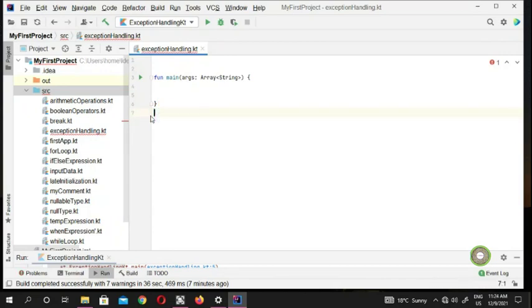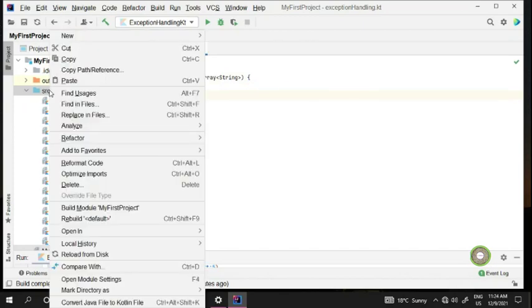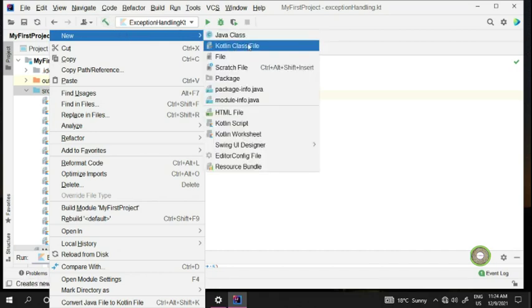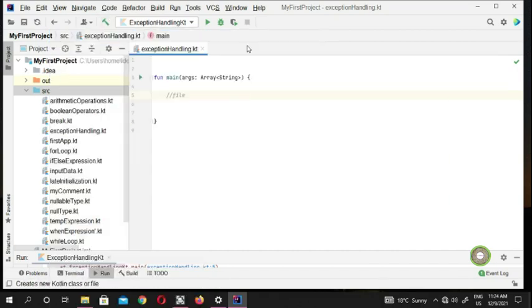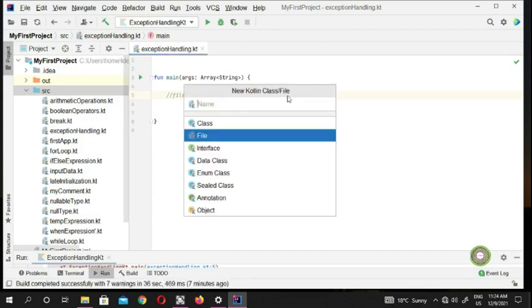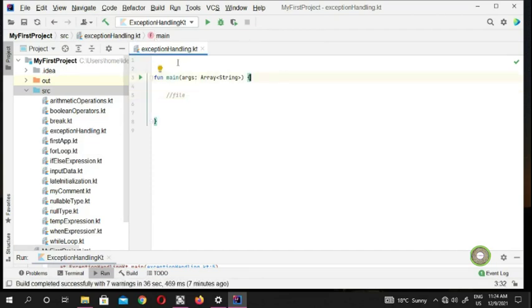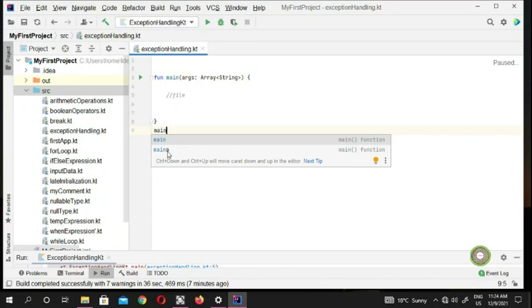So because the programmer didn't put exception handling around this problem, you need to put exception handling. Before we continue, I've just put a file here to save time. I come here and put a new Kotlin class file, and I put this exception handling file here. When you come here, you just type main and go for the main one, and you're going to see this main takes an array of strings. Arrays are going to be our next topic.